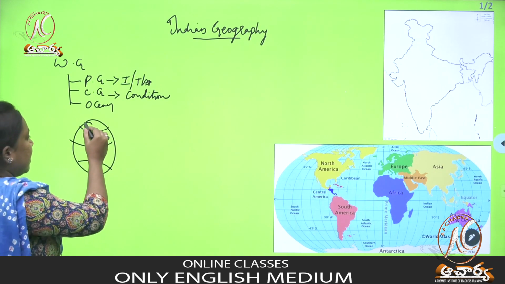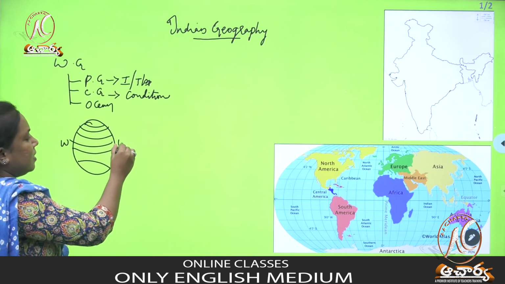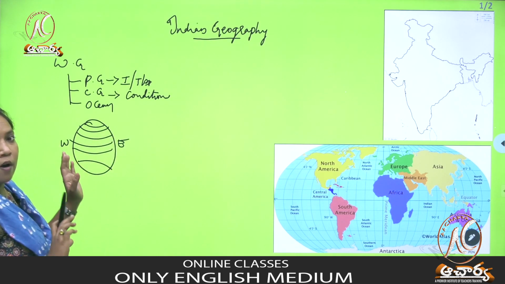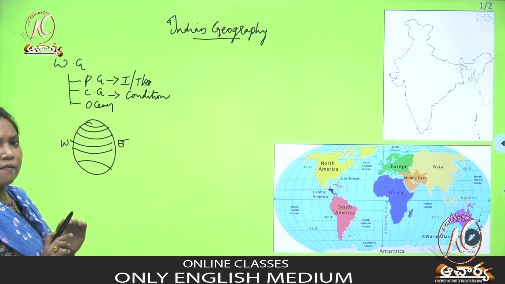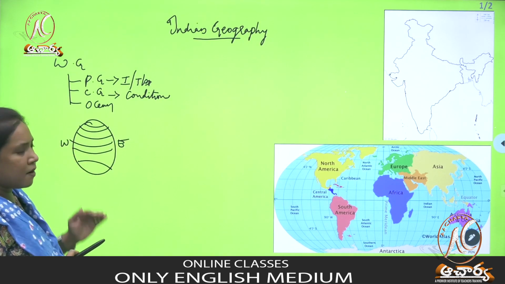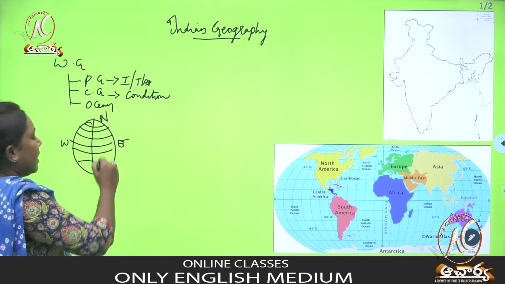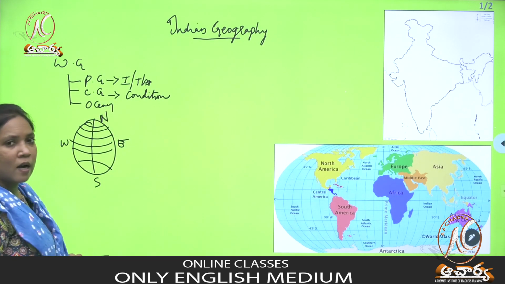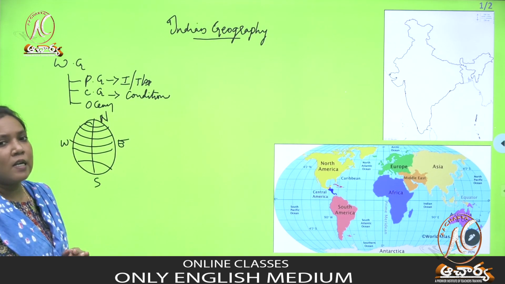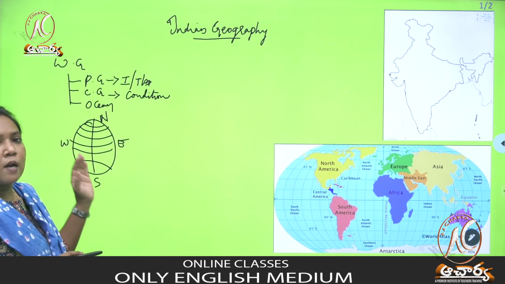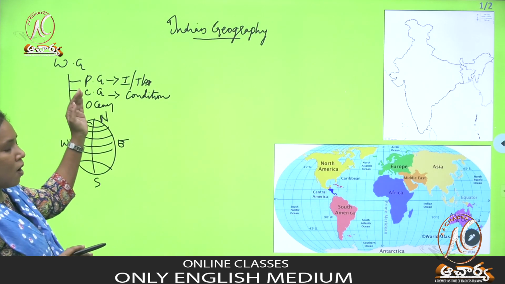Latitudes are the lines drawn from west to east. To know the timings of each and every country, latitudes as well as longitudes are used. Longitudes are the lines drawn from north to south. Latitudes and longitudes play a very important role in the world.